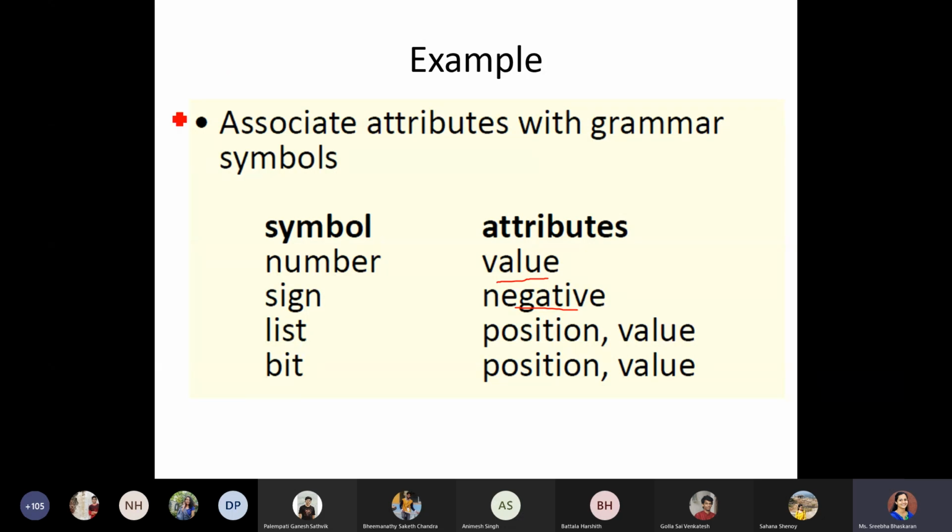hope all of you remember the binary to decimal conversion. If I say 110, positive 110, how do I convert this to a decimal number? With respect to position, this is at the 0th position, this is at the first position, this is at the second position. So I'll be doing 1 into 2 to the power of 2 plus 1 into 2 to the power of 1 plus